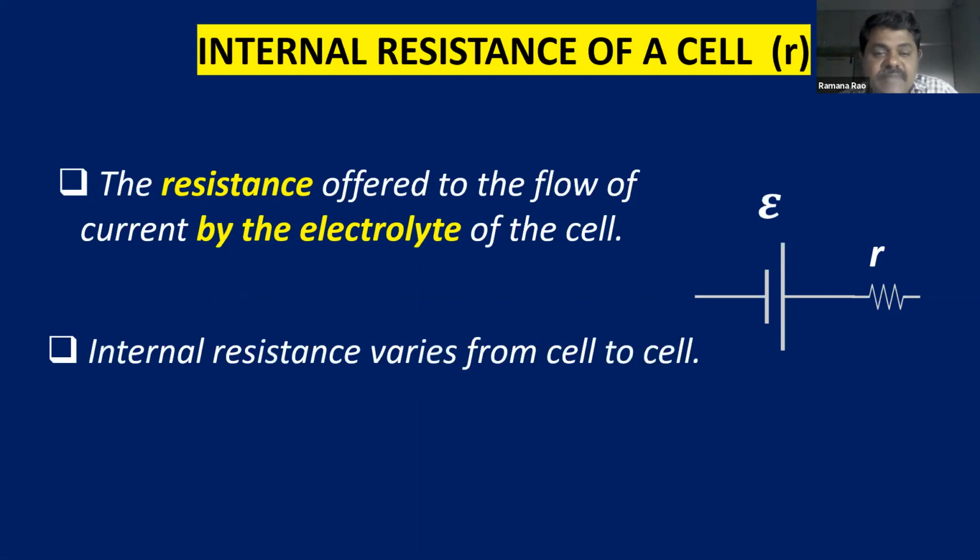Internal resistance varies from cell to cell. No two cells are going to have the same internal resistance; different cells have different internal resistances. Another interesting thing is this: suppose you bring a new cell and use it in your remote, and after some days the cell gets discharged. In the process of discharging, the internal resistance increases drastically.